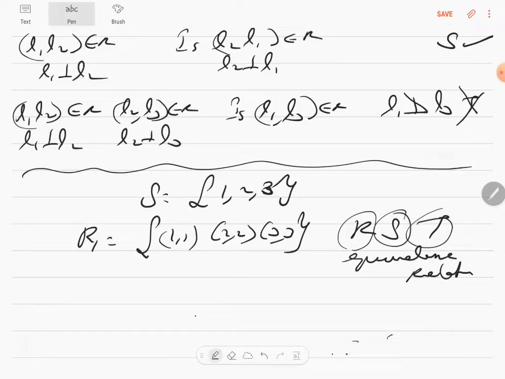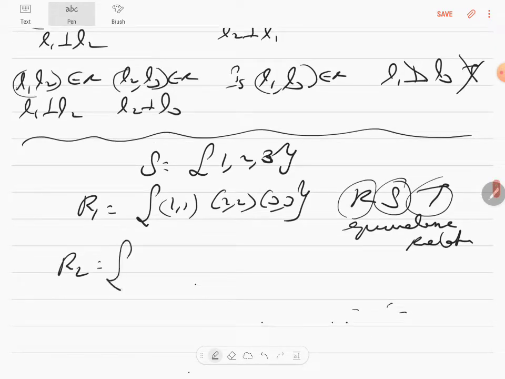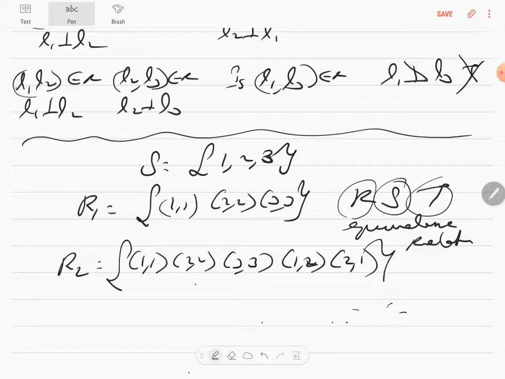Correct? So let me write another equivalence relation R2 from the same set. You know it has to be reflexive, it has to compulsorily have (1,1), (2,2) and (3,3). Now I'm going to build on it. I can't leave it like that. I have to include something. So I include a (1,2). To make it symmetric, I'm writing a (2,1) and close it.